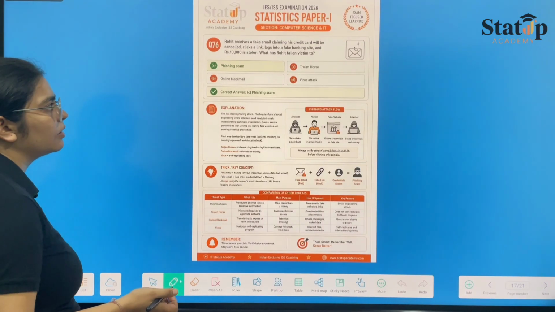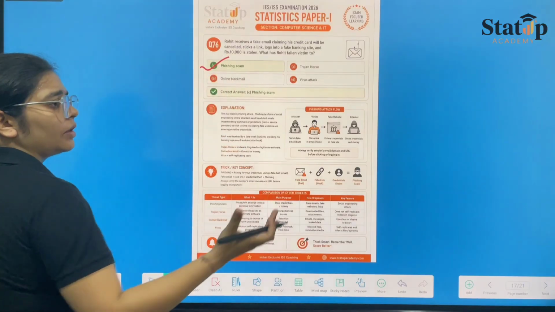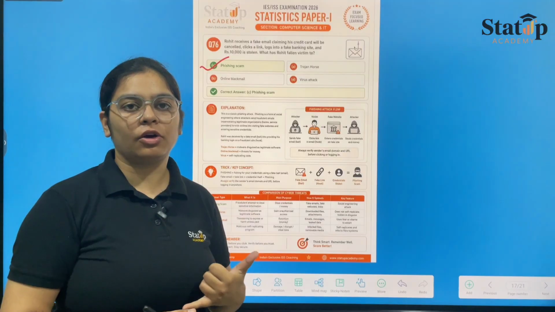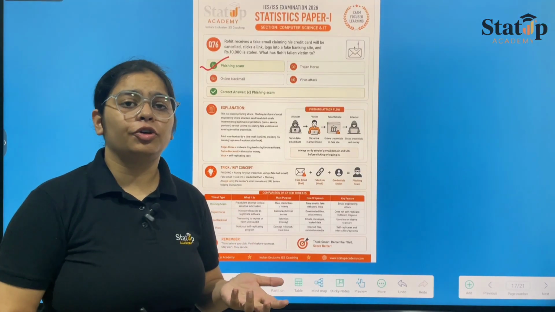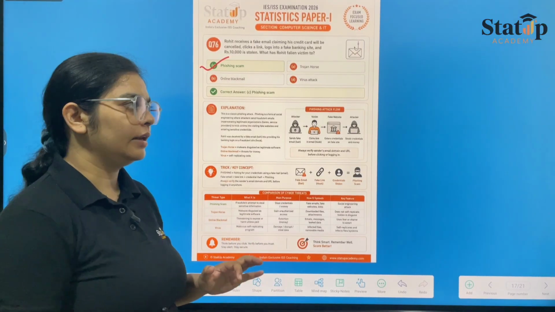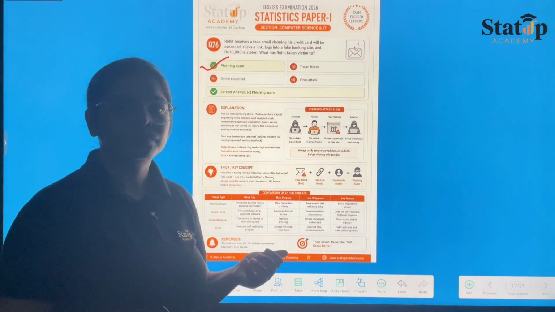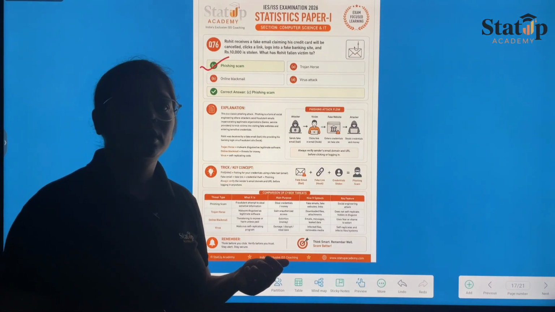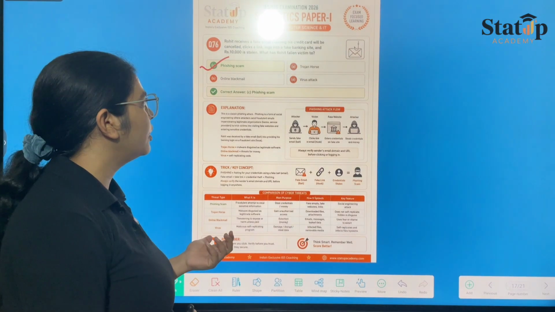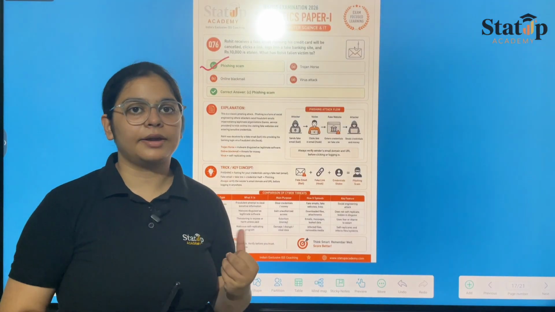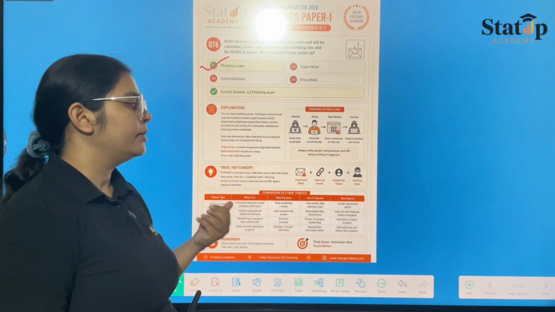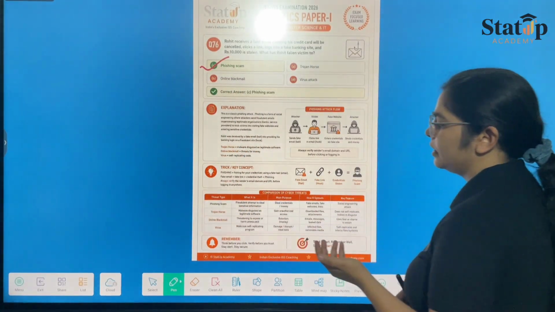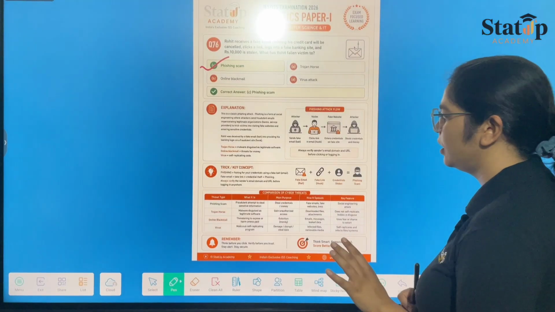Phishing scam is very common in today's era, because many people call you and say that we are calling from your bank and your bank account would be closed, anything like that, and they send you some links, and you click on that and the whole account is emptied by them. This is known as phishing scam. This is very important, and those who know this would have answered this question correctly.